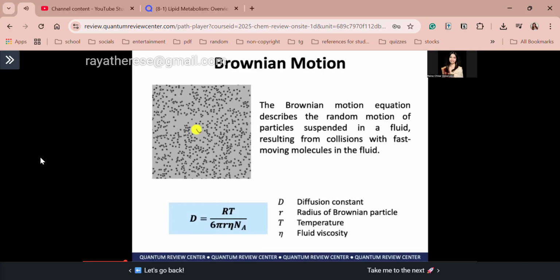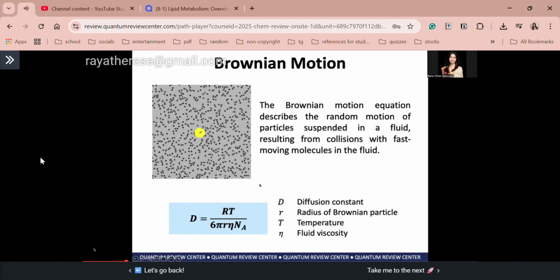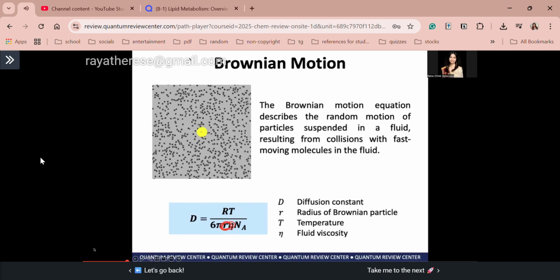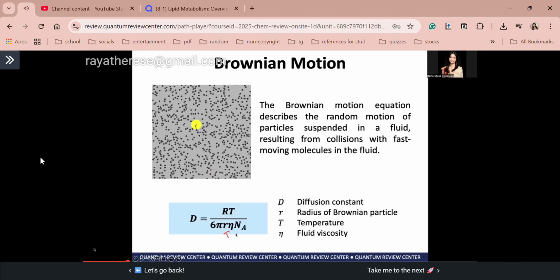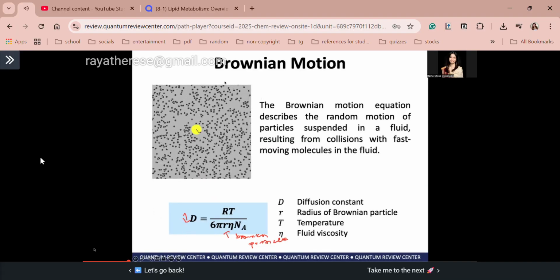Take note, guys, dahil lumalabas ito sa board exam. Okay? Specifically the concept. Okay? And of course, memorize nyo rin ang equation. Again, it describes the Brownian motion. So, makikita natin sa Brownian motion equation, it is dependent on the radius of the Brownian particle. Okay? So, if larger ang Brownian particle mo, then the diffusion constant is low. Diba? I hope it's clear, guys.